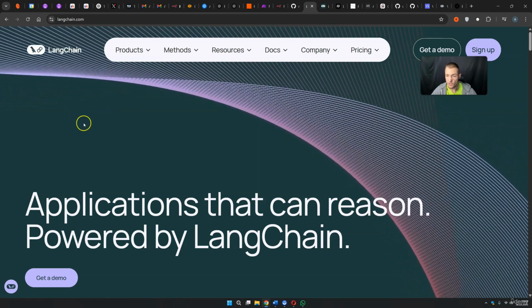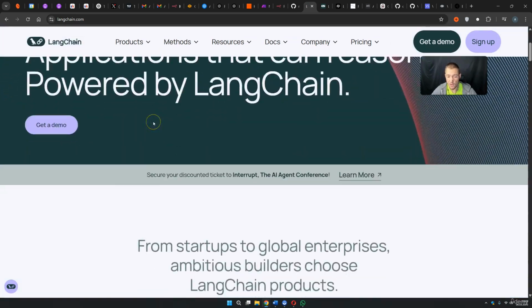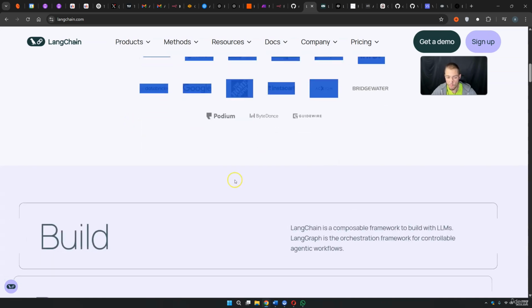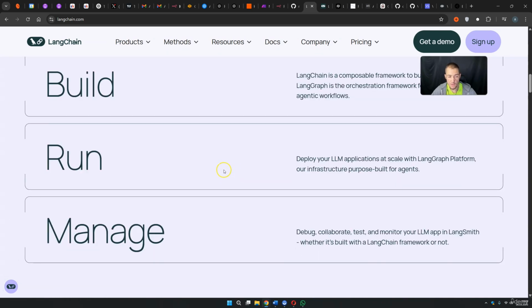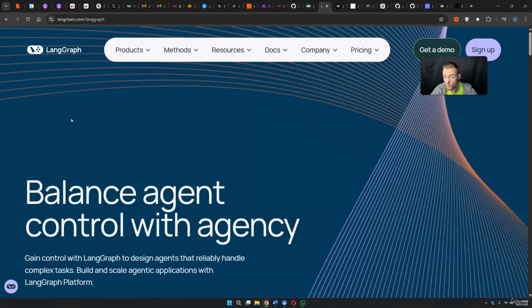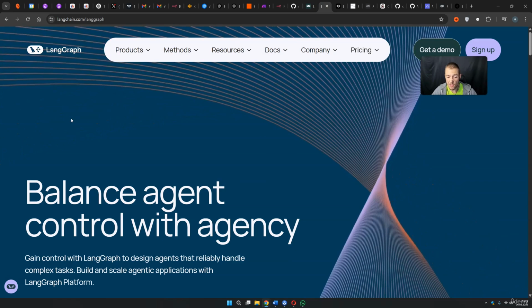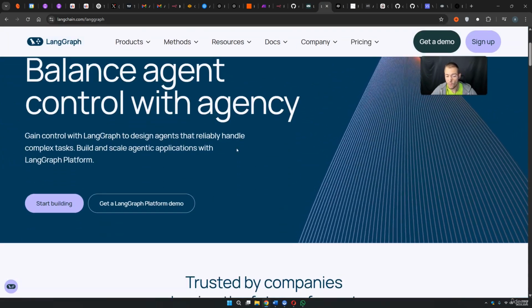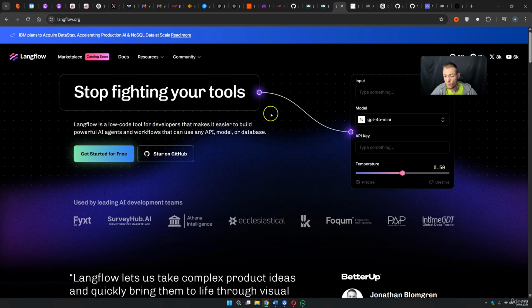Then we also have LangChain. LangChain is one of the original tools. We can also use LangChain in Python. The LangChain ecosystem is really big and they work with a lot of different companies. Under the LangChain ecosystem, we have more. We have, for example, LangGraph, and LangGraph is also able to create AI agents. And with LangGraph, it's also a little bit easier because we can also work visually. Besides that, we have also LangFlow. LangFlow is basically built on top of LangGraph.